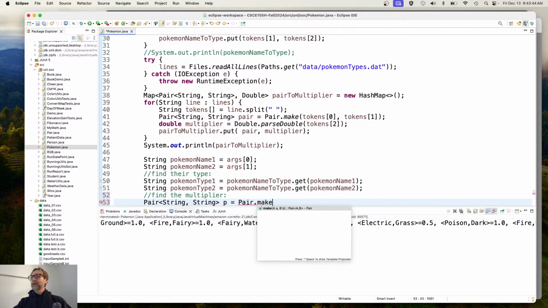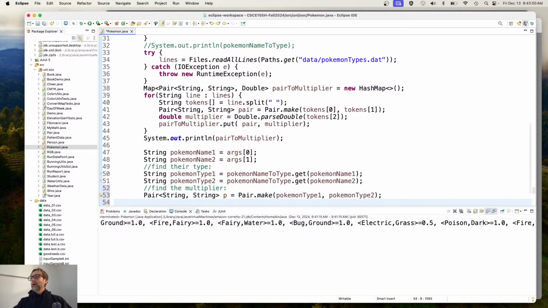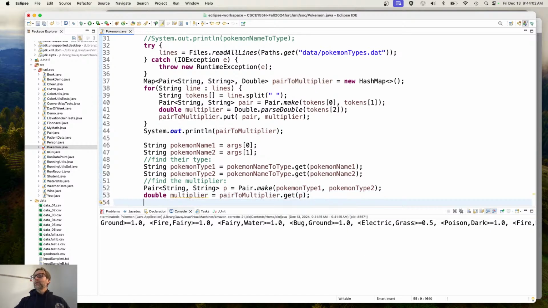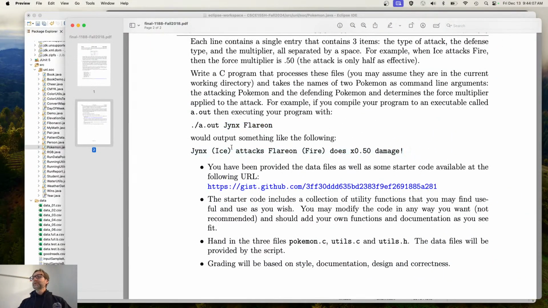So pair.make, Pokemon type 1, Pokemon type 2, and then I can get the multiplier. Double multiplier is equal to pair to multiplier dot get P. Right? Now I've got all the information I need to output a single simple line that looks something like this.